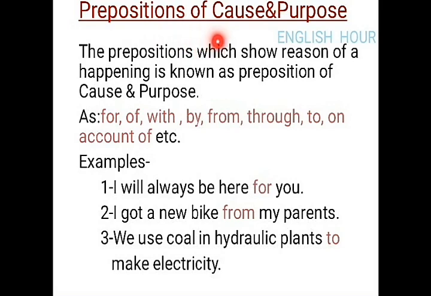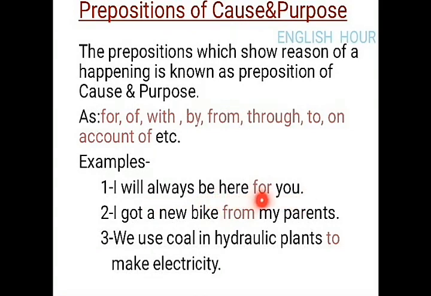Next, preposition of cause and purpose. The prepositions which show a reason for a happening are known as prepositions of cause or purpose, as for, of, with, by, from, through, to, on account of, etc. For example, first, I will always be here for you.